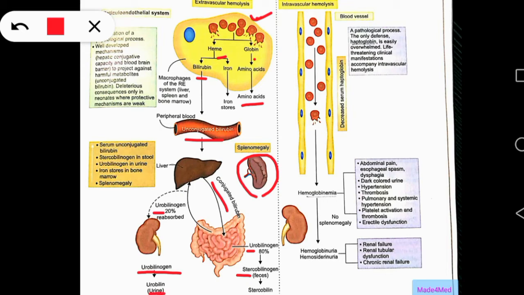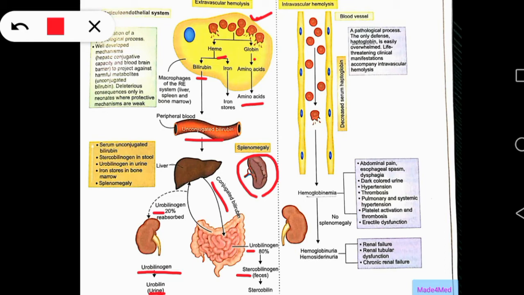Now let's come to intravascular hemolysis. As the name suggests, it occurs inside the vasculature or inside the blood vessels. So here the RBCs, due to various reasons, rupture inside the blood vessels, and there is release of the RBC contents into the blood. Among these contents is hemoglobin.